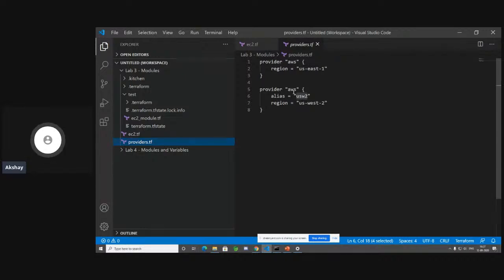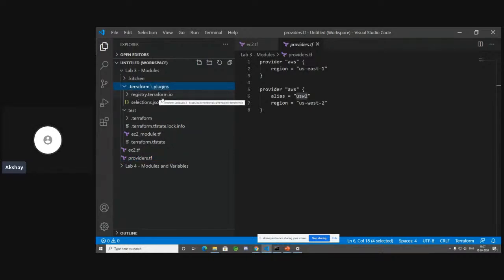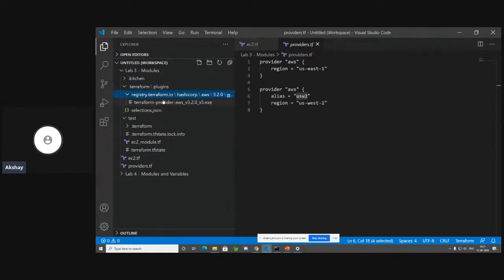Okay. So let's take a look at where it's stored. You can take a look at the .terraform folder over here, within which we have registry.terraform.io, from within which we have the latest version of the Terraform provider as a .exe file that has been downloaded to your local directory. So this is where you'll be able to find your providers. Okay. So now let's do the next command.